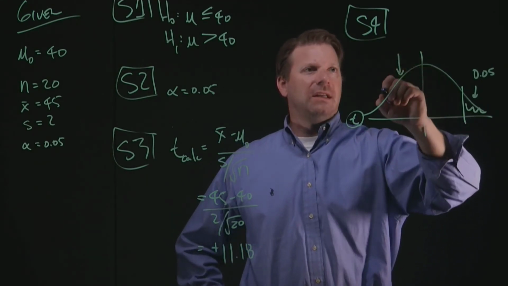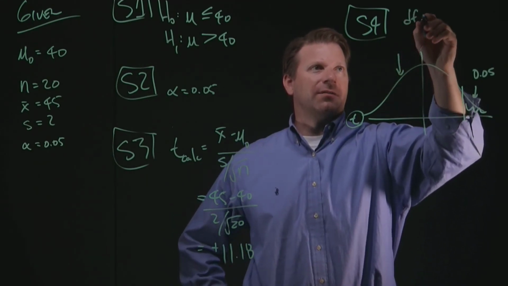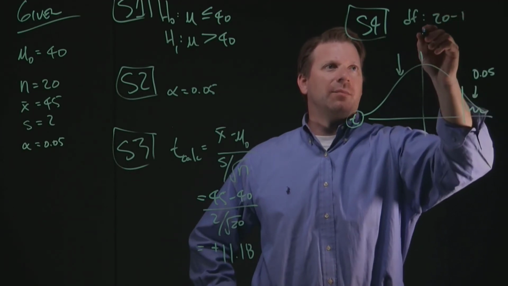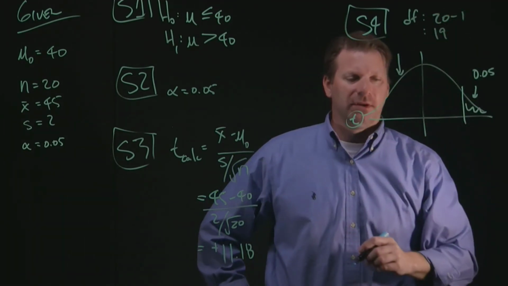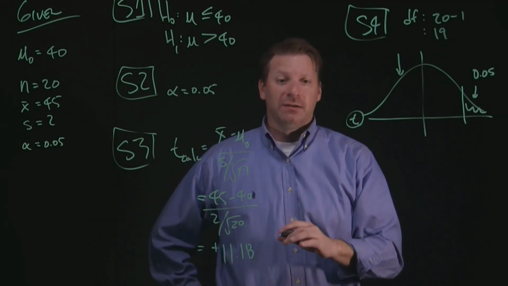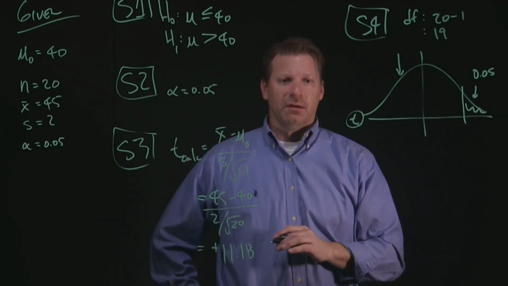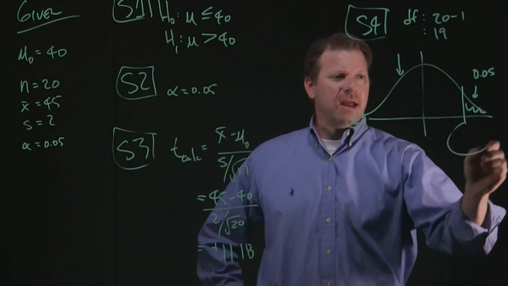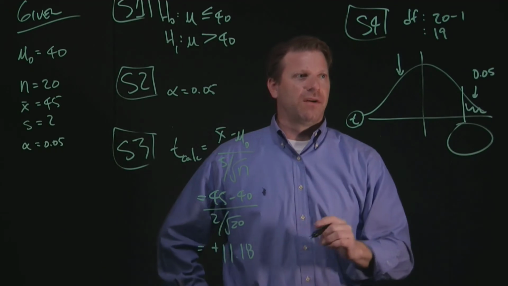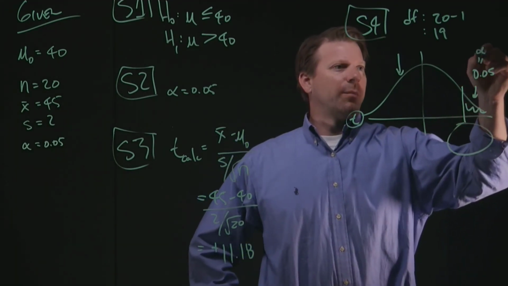We're dealing with a t distribution, so we've got to look at our degrees of freedom. In this case, our degrees of freedom are 20 samples minus the one sample that was conducted, which gets us to 19 degrees of freedom. If we look at our student t distribution charts, we're going to go down to 19 degrees of freedom and over to 0.05, which represents our alpha.